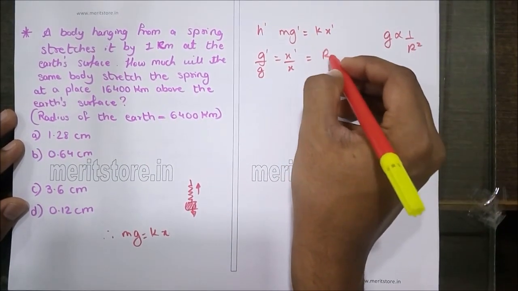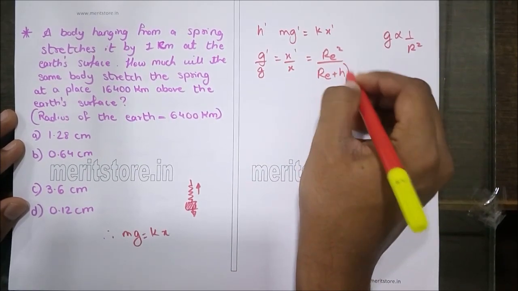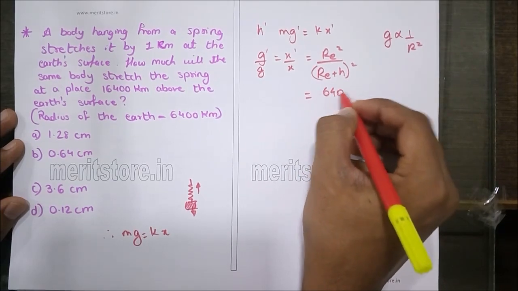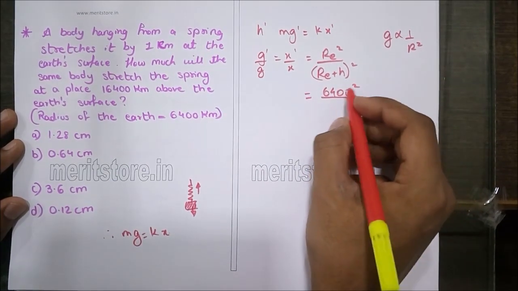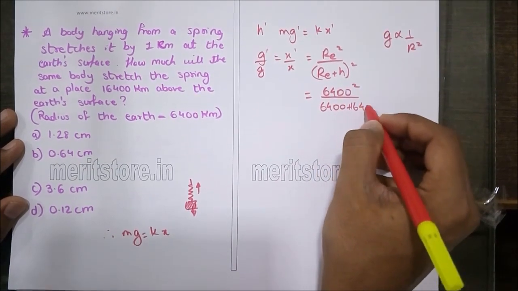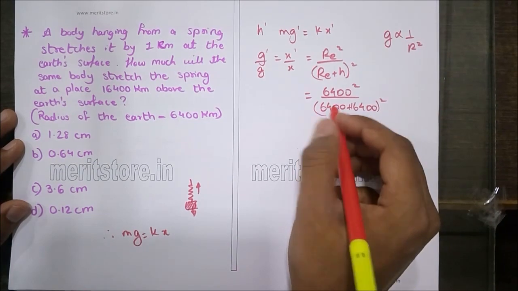Therefore Re squared upon (Re plus h) squared, so that is 6,400 kilometers squared upon (6,400 plus 1,600) squared.